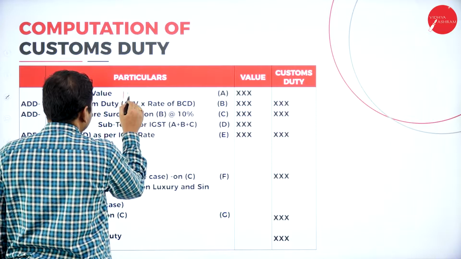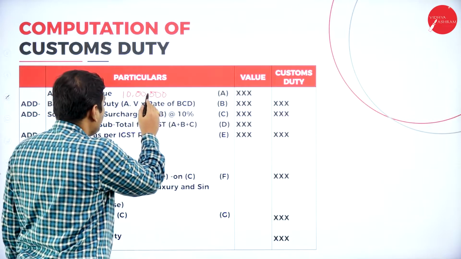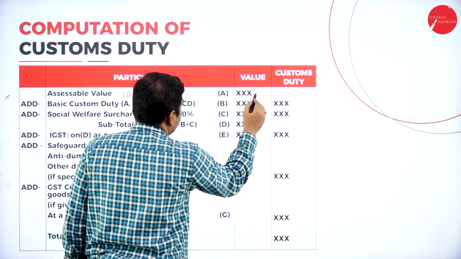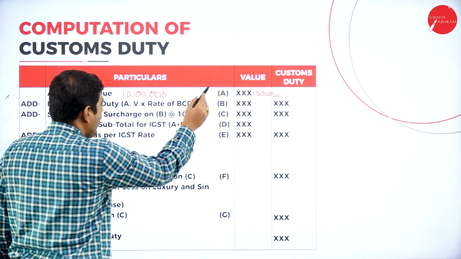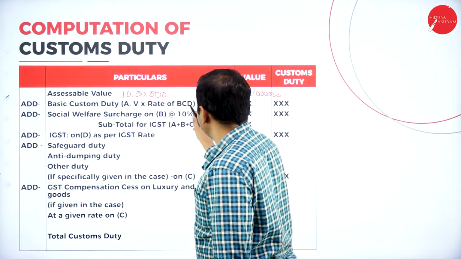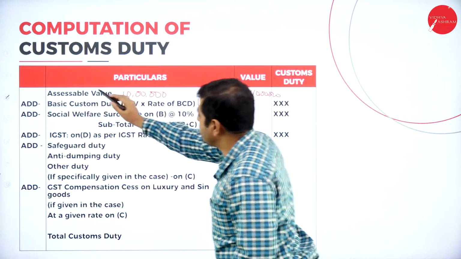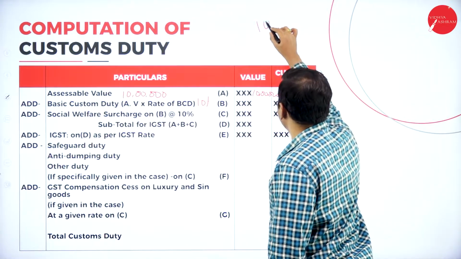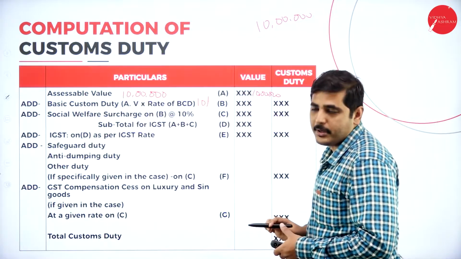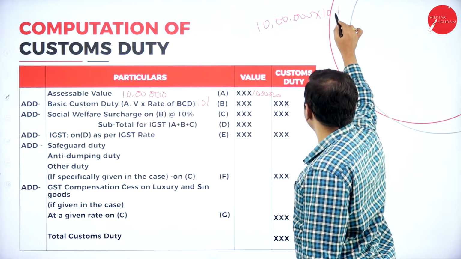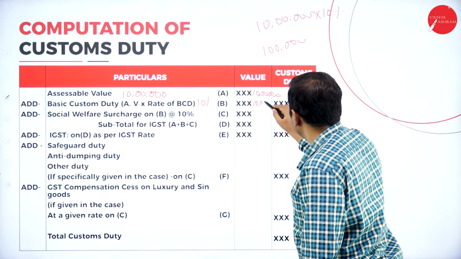Let's consider the assessable value as 10 lakh rupees, and call this point A. On this A, let's assume basic customs duty is 10%. On 10 lakh, 10% is 1 lakh rupees.